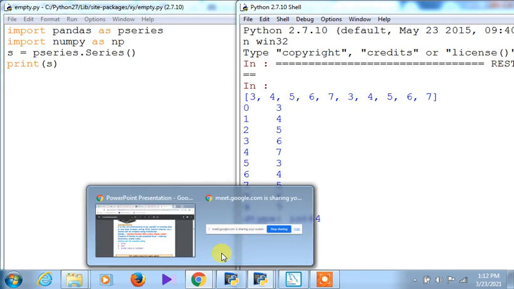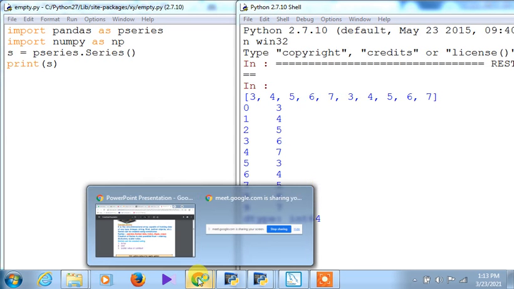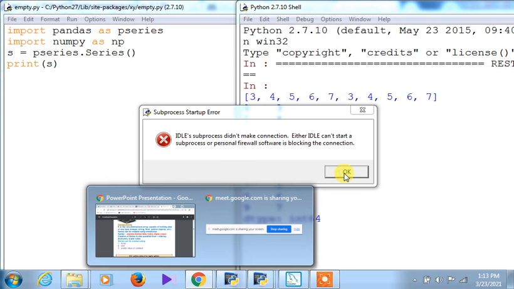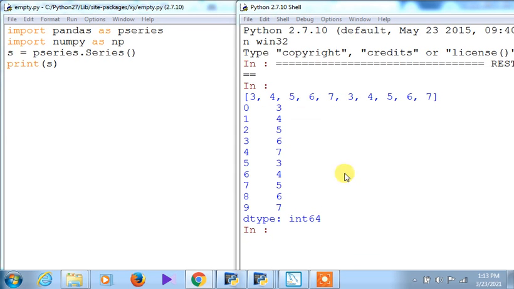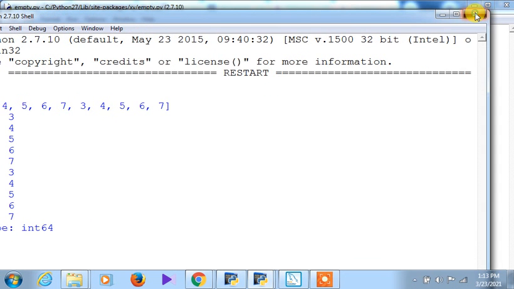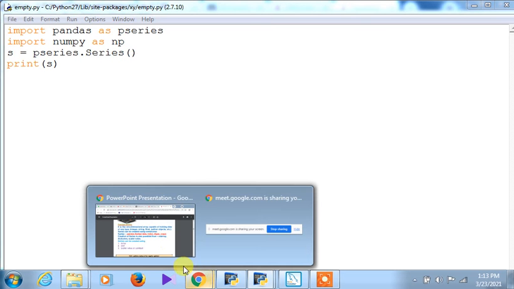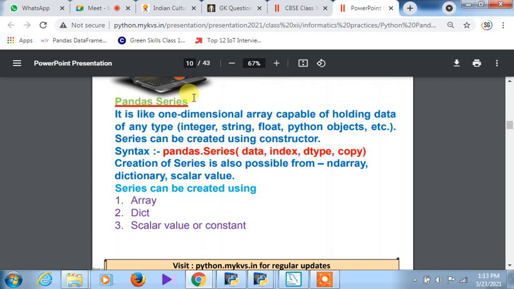So now what is happening, you see out here the output, we are executing. Okay, so it is actually giving some error. This IDLE error is coming. The IDLE error can easily be removed. So just closing this window once, and then coming back to that. Just a minute, let's see how it will be done.